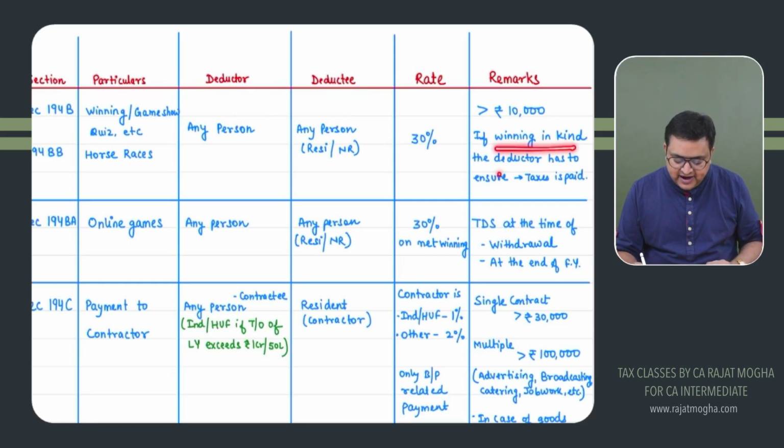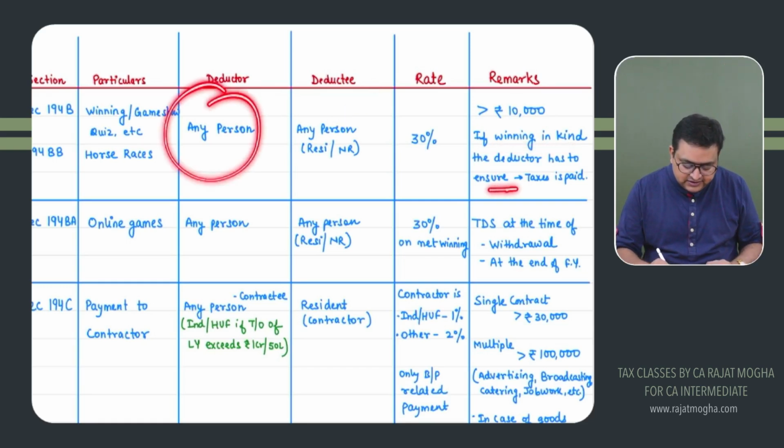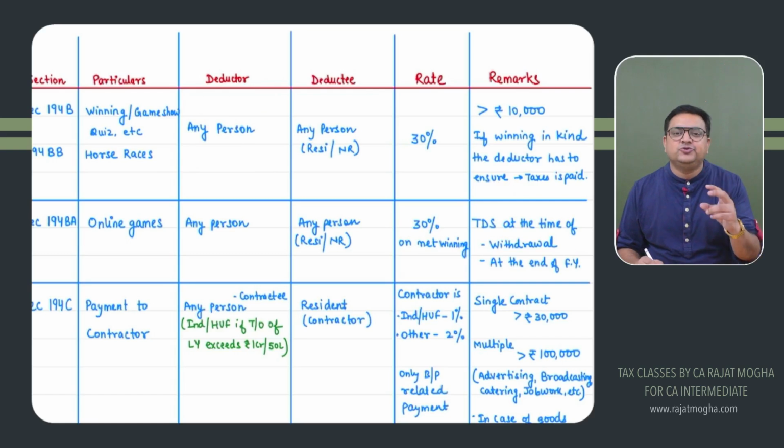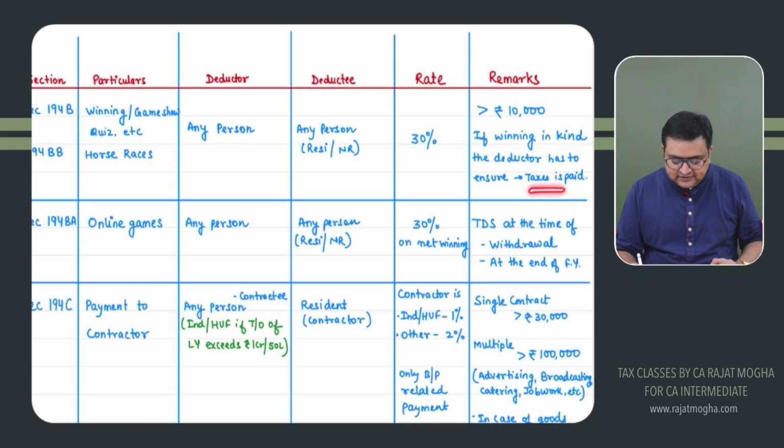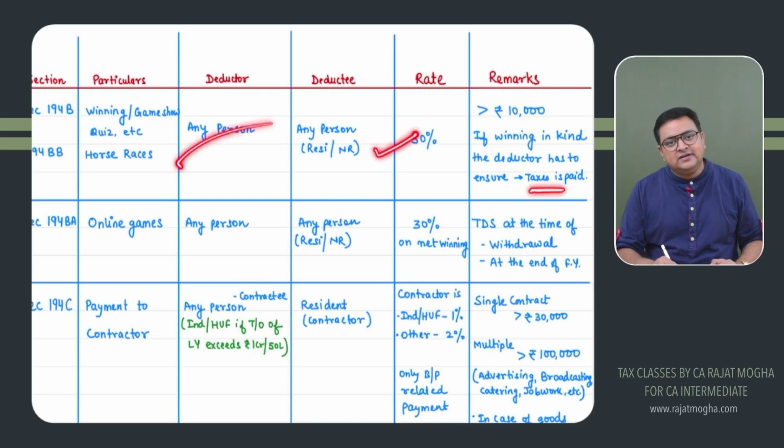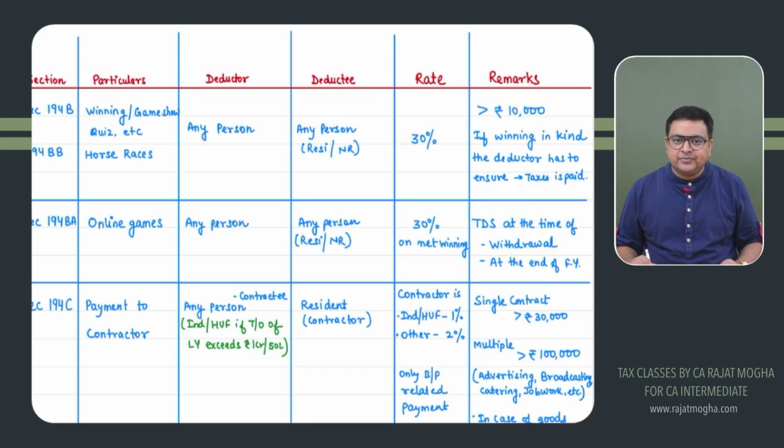So if the winning is in kind, the deductor, the organizer of this game show, the organizer of this race horse, has to ensure that tax is paid. First they will ensure that tax is paid, and only then will they release the prize money, right?